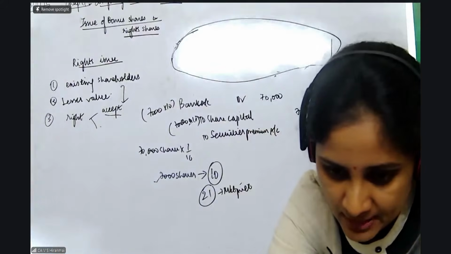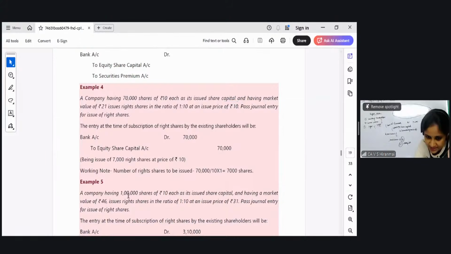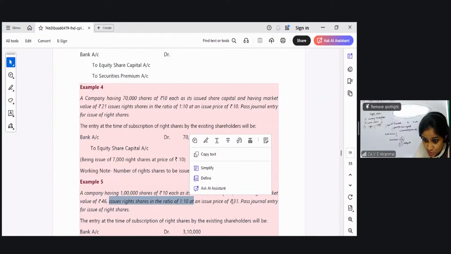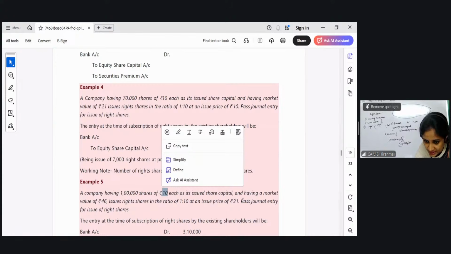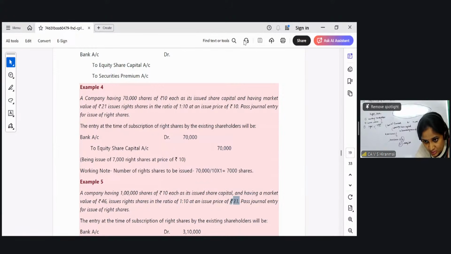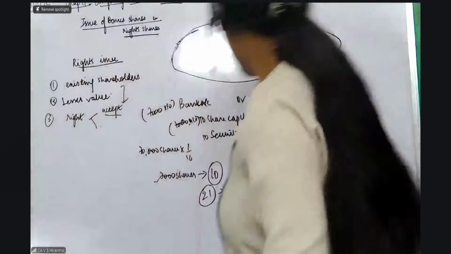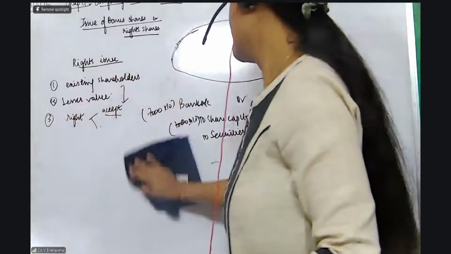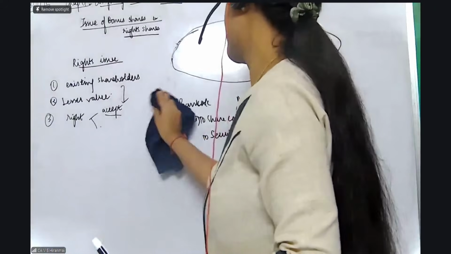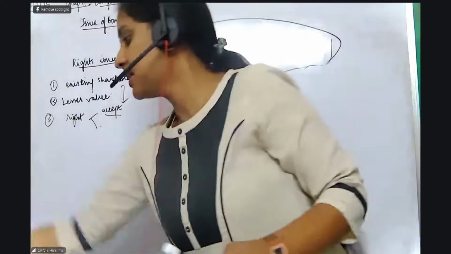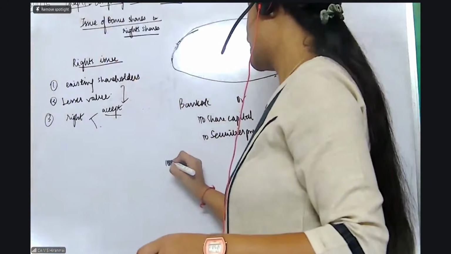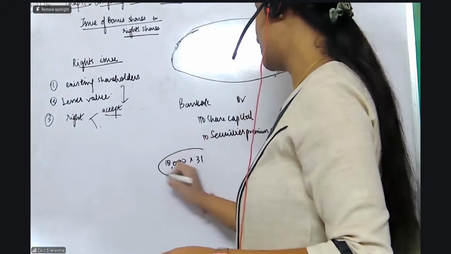Same example. The second variation I will show you. See, company having 1 lakh shares of 10 each, having a market price as this. Issues shares in the ratio of again 1:10 at an issue price of 31. Face value 10. The issue price for rights is 31, so here you should understand that there is a securities premium involved, because the issue price is more than the face value. How many shares are here? It is nothing but 1 lakh shares divided by 10. Again, it will be 10,000 shares, correct? So 10,000 shares you are issuing at 31 rupees.